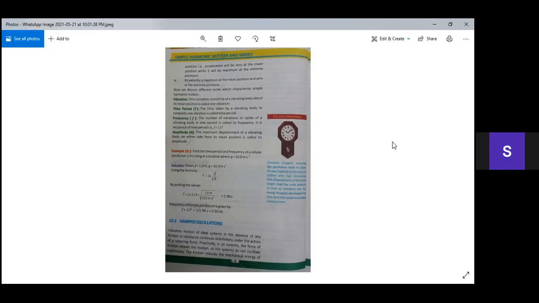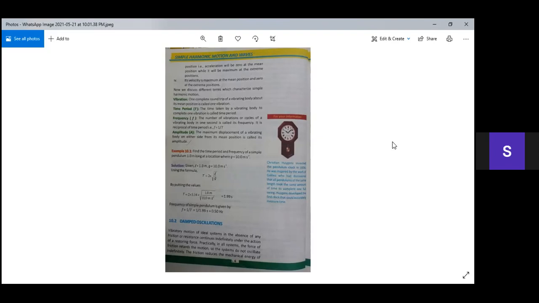So again, what is frequency? The number of vibrations or cycles produced by a body in 1 second, means in 1 second, how many vibrations a body covers is known as its frequency.